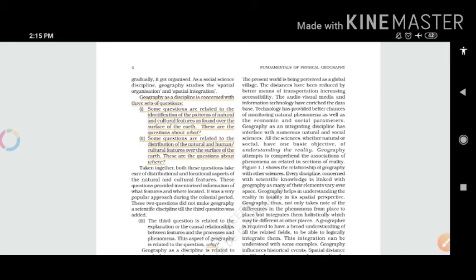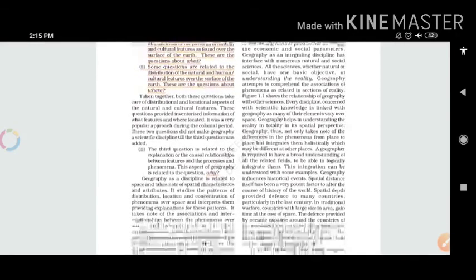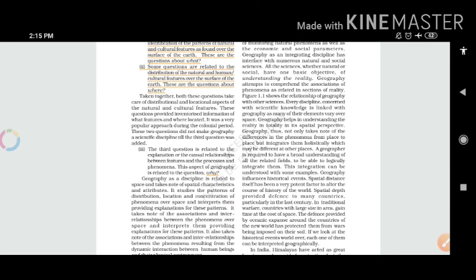The third question is related to the explanation or the causal relationship between features and the process, and that phenomena. This aspect of geography is related to the question why.